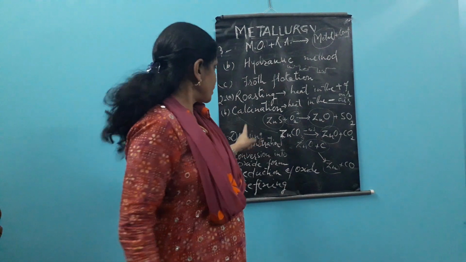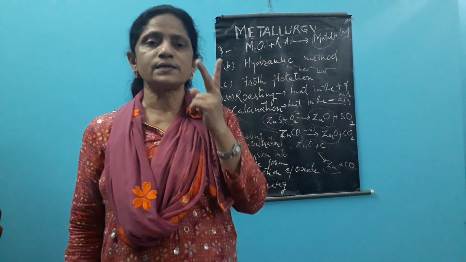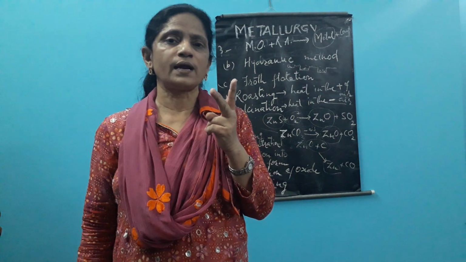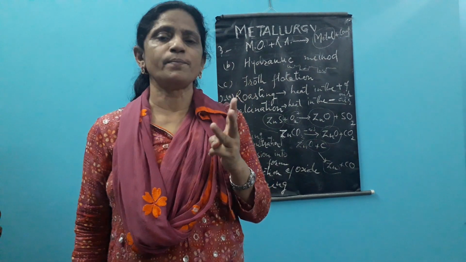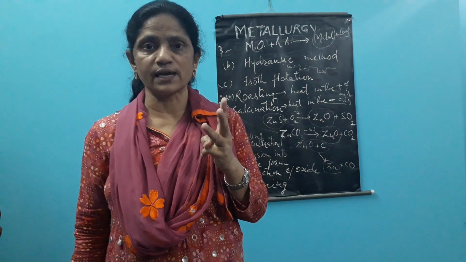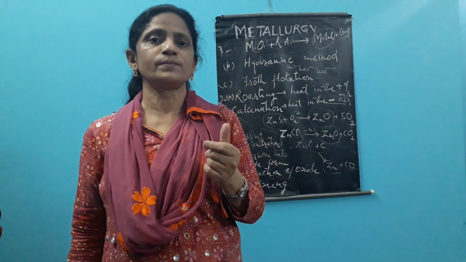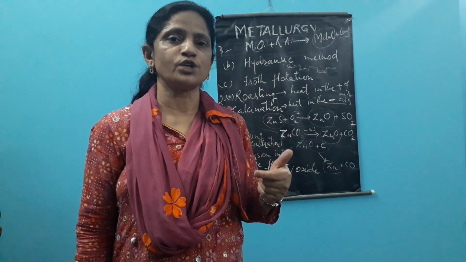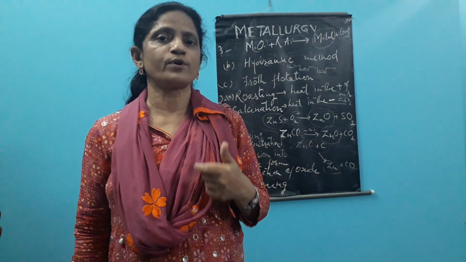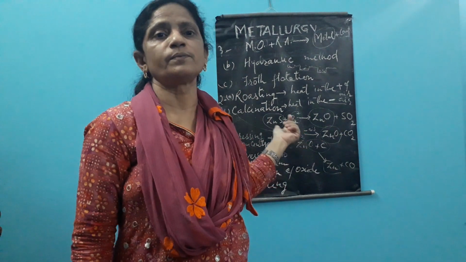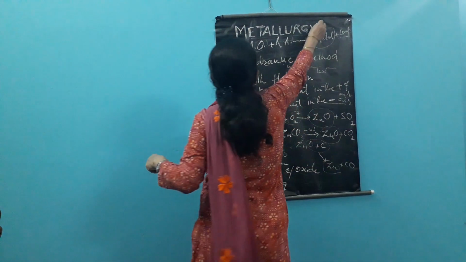So if we see, before the dressing or concentration of ore we do the selection of ore from the mineral, then dressing of the ore using chemical and physical means as the case may be, then we do the conversion into the oxide form if the metal compound is not an oxide. For that we select either roasting or calcination. Thereafter we convert the oxide into the free metal by using a suitable reducing agent, and after that we do the refining. These are the processes for the extraction of the metal, and all together what we have studied is termed metallurgy.